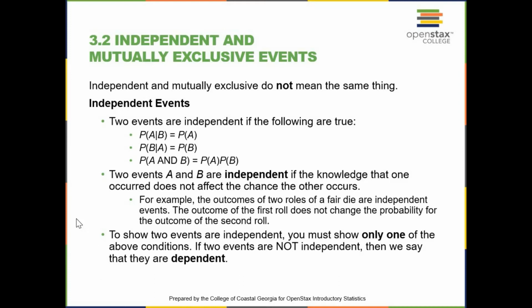Two events A and B are independent if the knowledge that one occurred does not affect the chance the other occurs. For example, the outcomes of two rolls of a fair die are independent events. The outcome of the first roll does not change the probability of the outcome of the second roll. Another example, tossing a coin. Tossing the coin the first time does not affect the result of tossing it the second time. To show two events are independent, we must show only one of the above conditions. If two events are not independent, then we say that they are dependent.